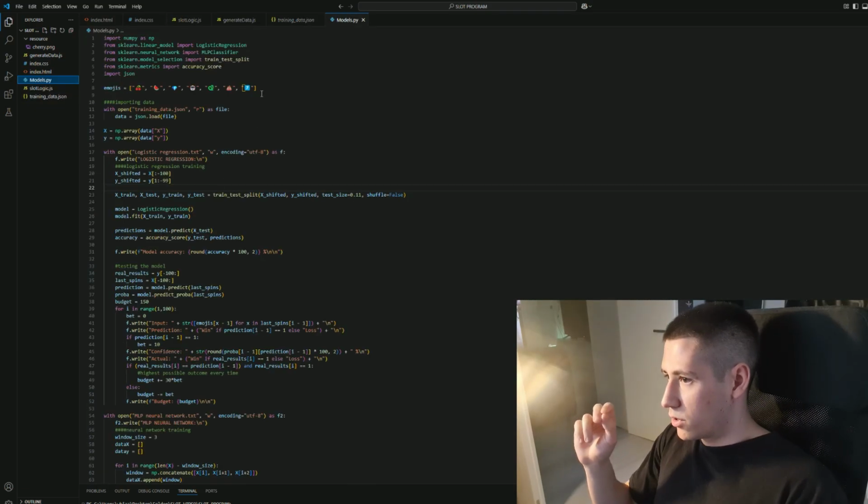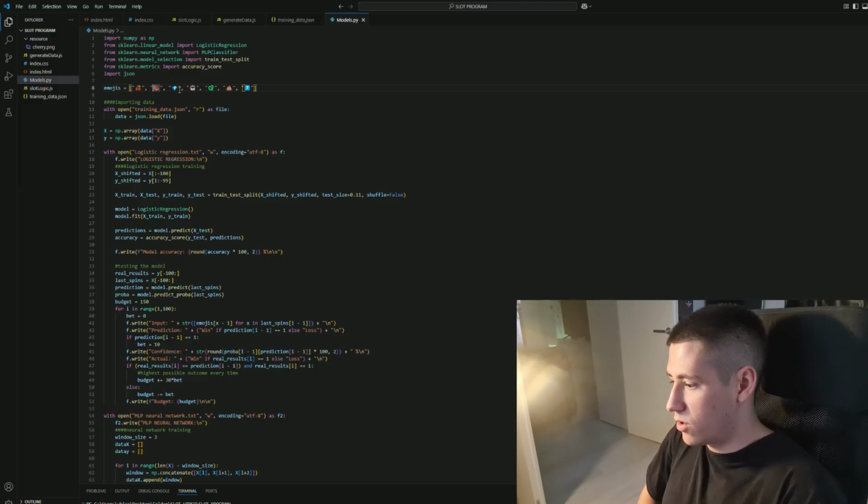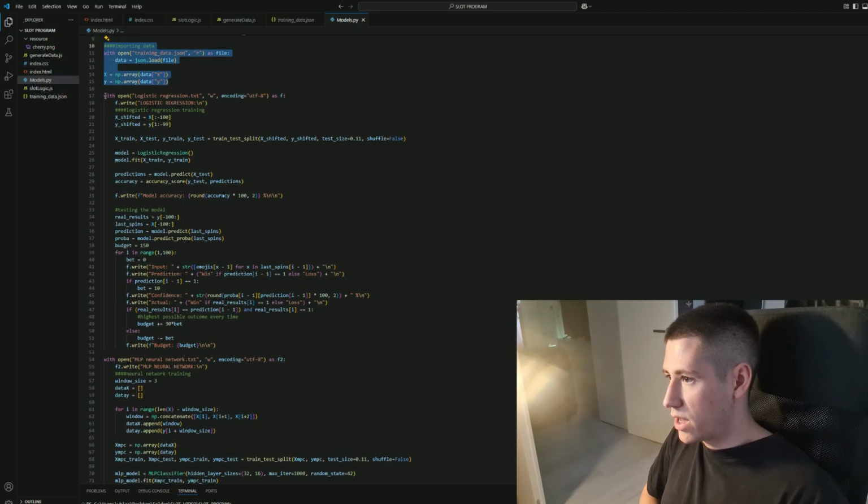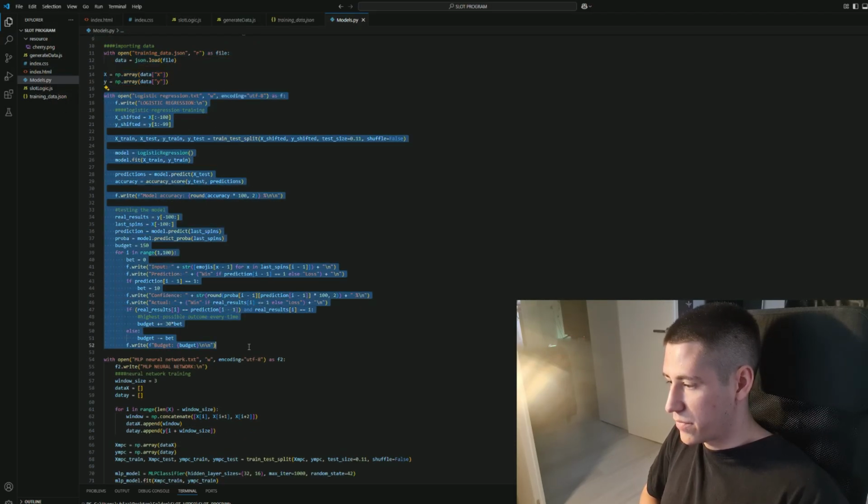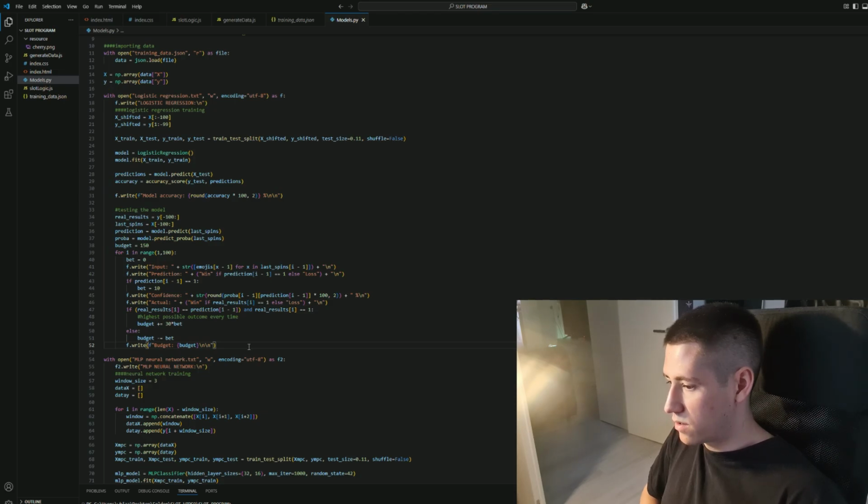And here are the Python models. This is just a list of emojis, like a map, that is going to represent them in a way they were represented also in the program. And of course, our goal is to model the randomness of the random number generator with these 2 models. The first one, here we just import the data from the file I created, and here we have the logistic regression. It is one of the simplest machine learning models for the classification.